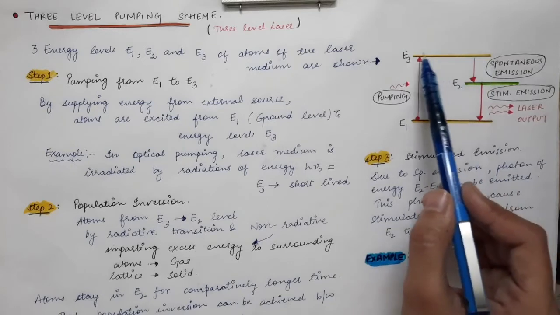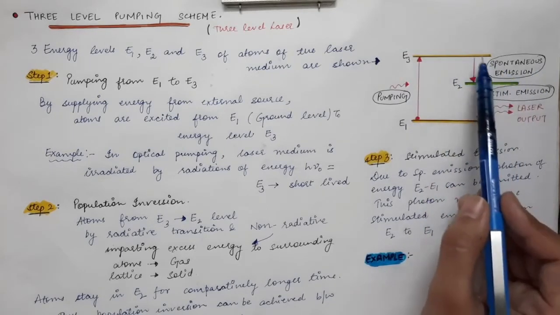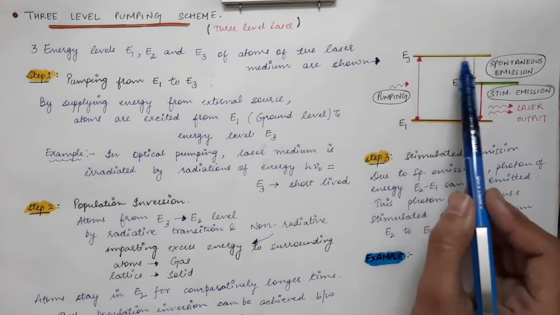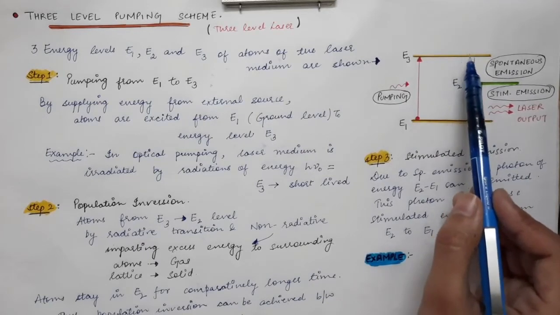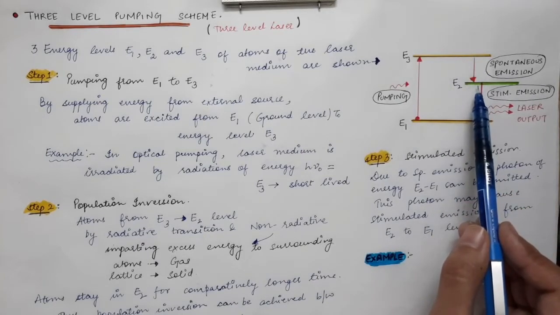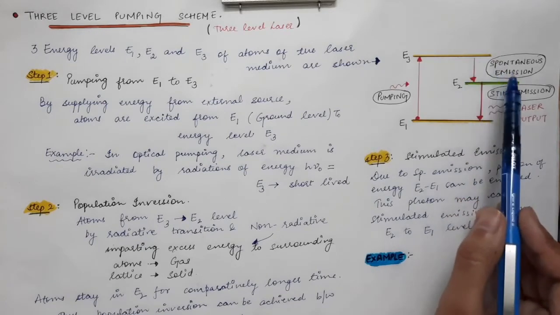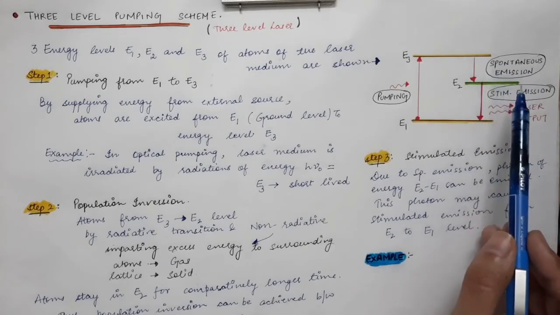Now the atoms present in the excited state will go to the metastable state via spontaneous emission. The atoms in the highly excited state go to the metastable state via spontaneous emission, and this transition comprises radiative and non-radiative transitions.